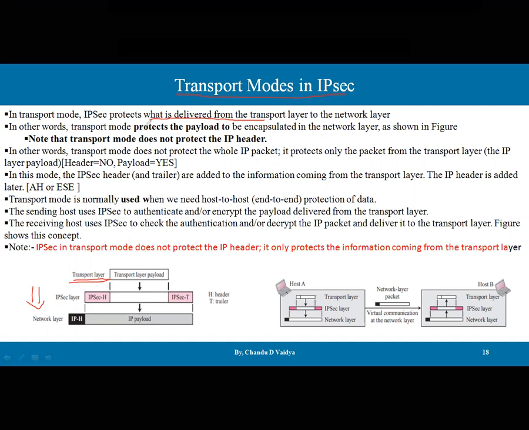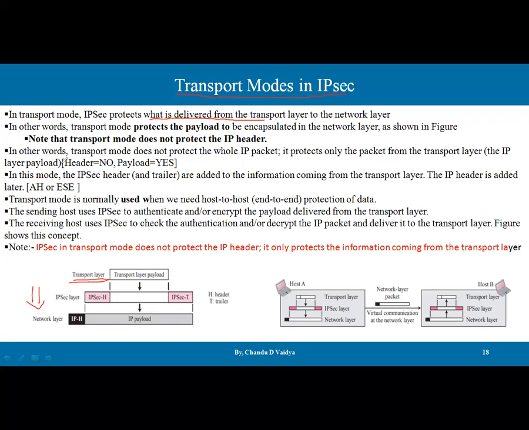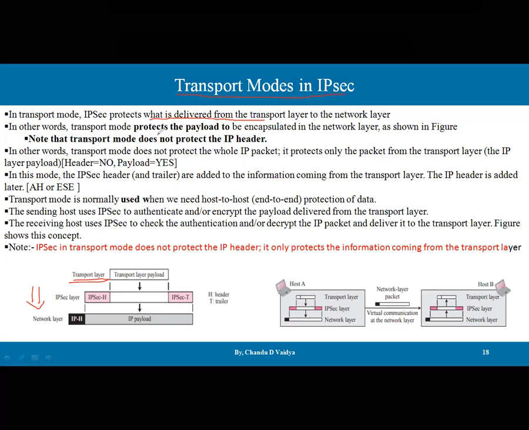So in transport mode, IPsec protects what is delivered from the transport layer to the network layer. In other words, the transport mode protects the payload to be encapsulated in the network layer, as shown in the figure. The payload of the transport layer is protected at the network layer by IPsec. Note that the transport mode does not protect the IP header.